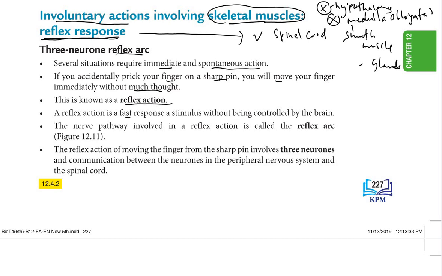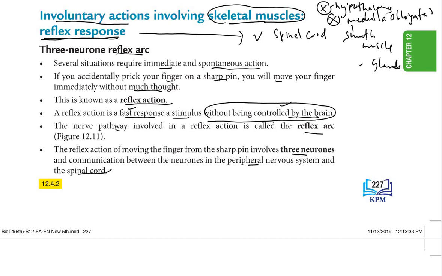Reflex action is a fast response to a stimulus without being controlled by the brain. The nerve pathway involved in a reflex action is called the reflex arc. Moving the finger away from the sharp pin involves 3 neurons, and communication between the neurons is in the peripheral nervous system and the spinal cord. So these are the characteristics: first, very fast, then without being controlled by the brain, and then communication between the neurons in the peripheral nervous system and the spinal cord. These are the characteristics of the reflex action.